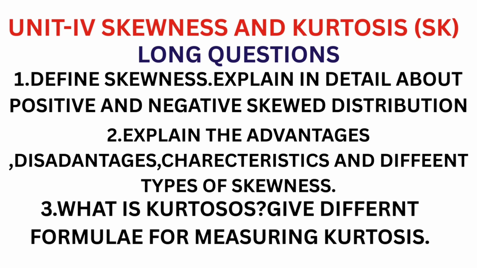Now Unit 4 long questions. Define skewness. Explain in detail about positive and negative skewed distribution. 100% important question. Explain the advantages, disadvantages, characteristics and different types of skewness. This is also 100% important theory question. Third, what is kurtosis? Give different formulas for measuring kurtosis. 100% important questions. So these three questions are very important as theory questions for Unit 4, skewness and kurtosis.